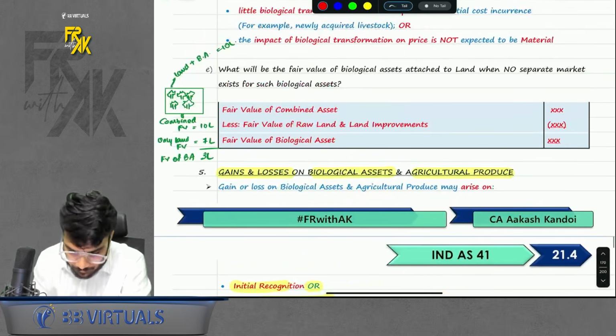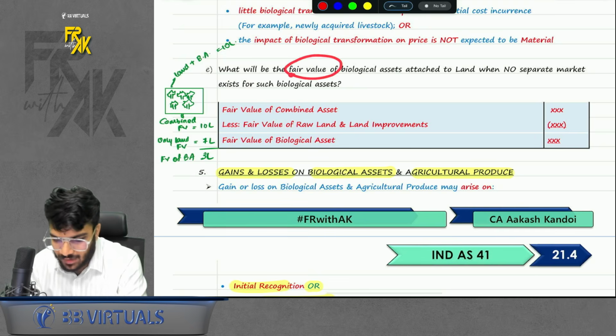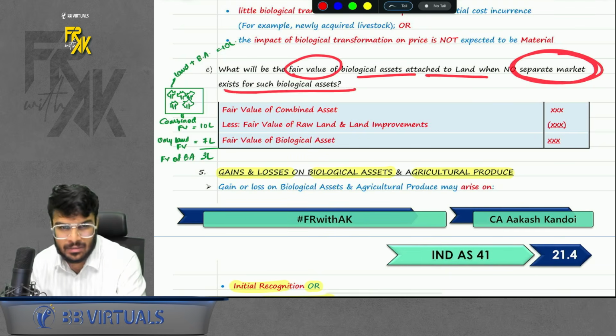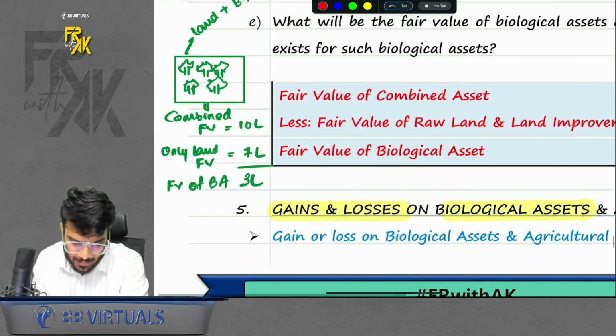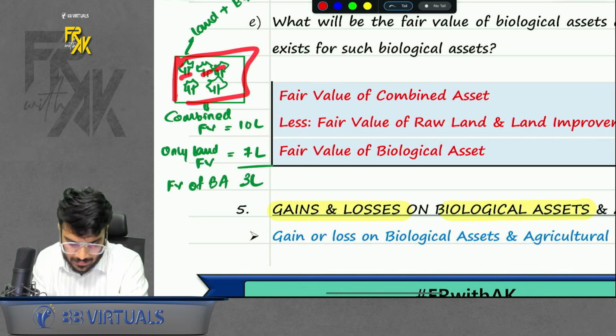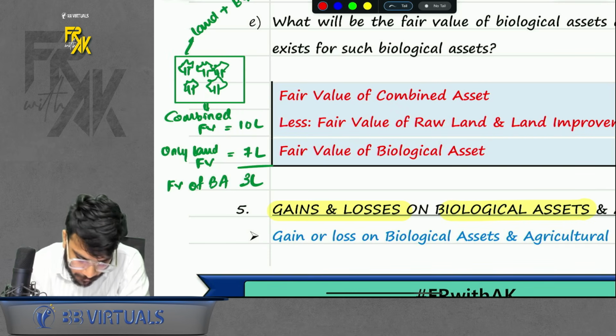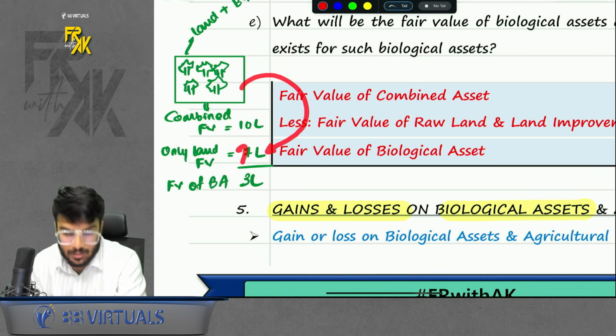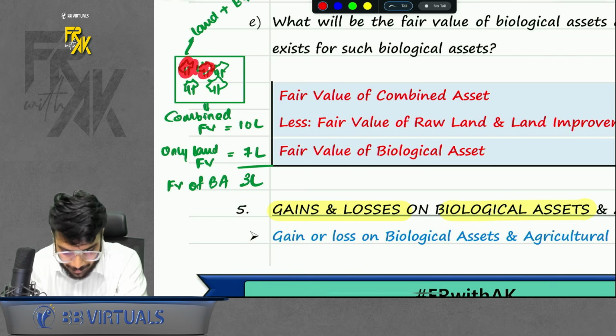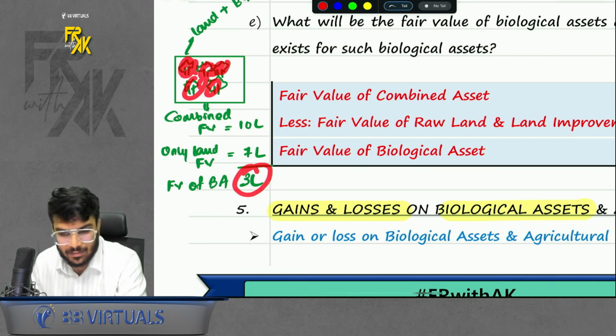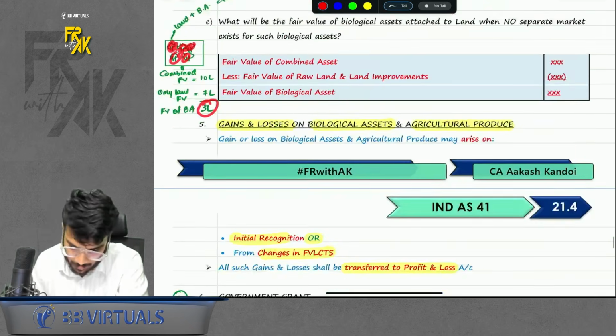Anyways. Next point. What will be the fair value of a biological asset attached to land when no separate market exists for such a biological asset? For this, I give you an example. Let's say I have a land on which I have many biological assets. I have the combined value of 10 lakhs, and I have the value of only land at 7 lakhs. So if I ask you what is the value of only the biological asset, you can take it as a balancing figure: 3 lakhs, simple.